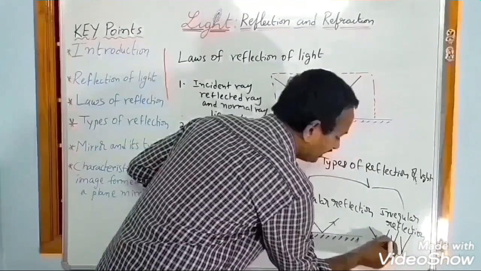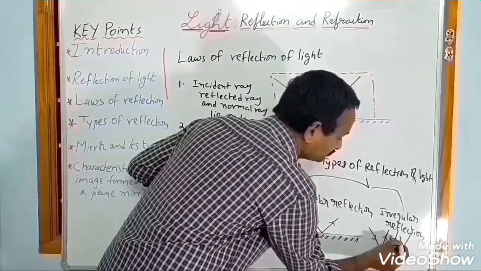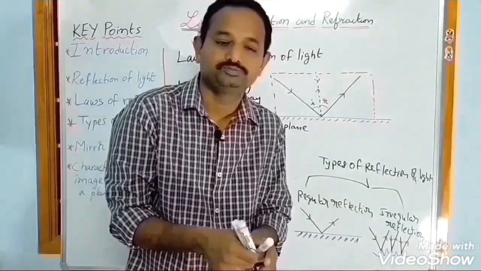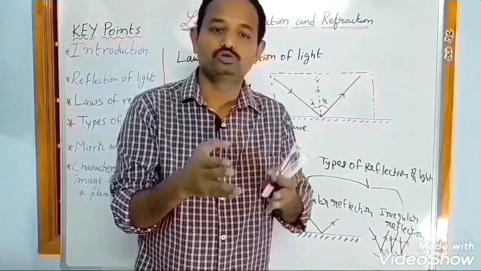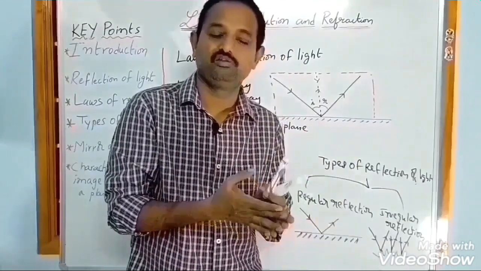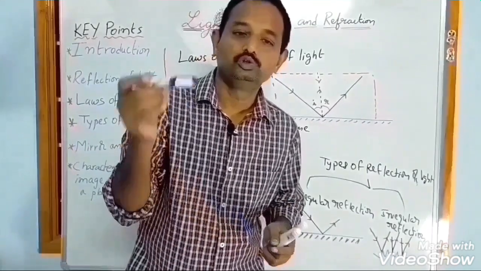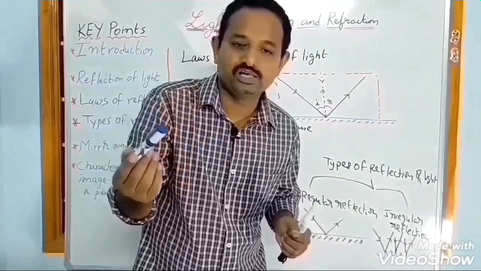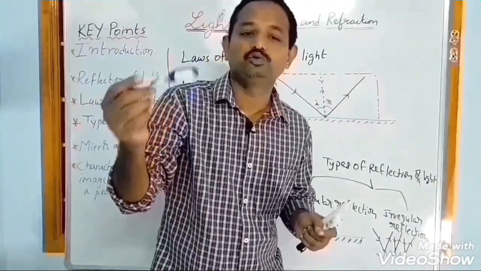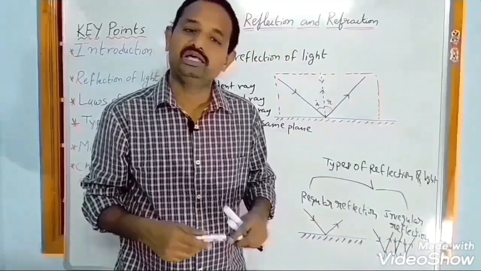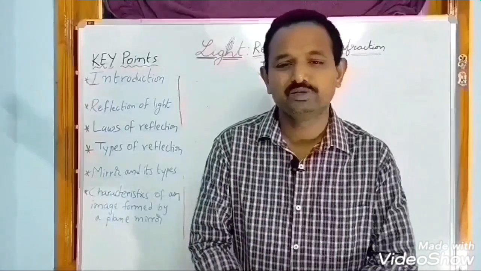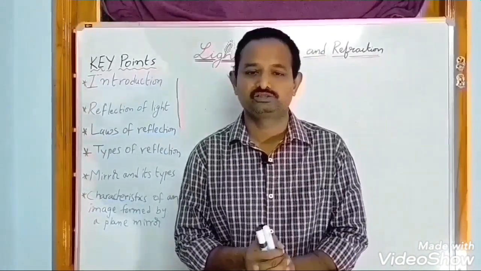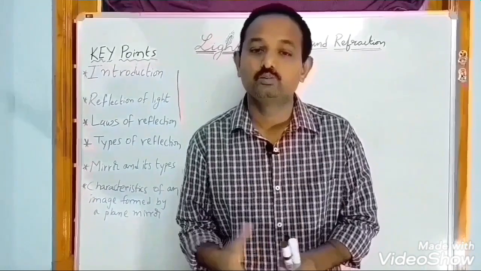Where will we see this irregular reflection? On rough glass. If you observe, for our windows we use one-side rough glass. Why? Because due to irregular reflection, the persons who are outside are unable to see us. What is a mirror? A mirror is a highly polished surface which reflects a large amount of light.